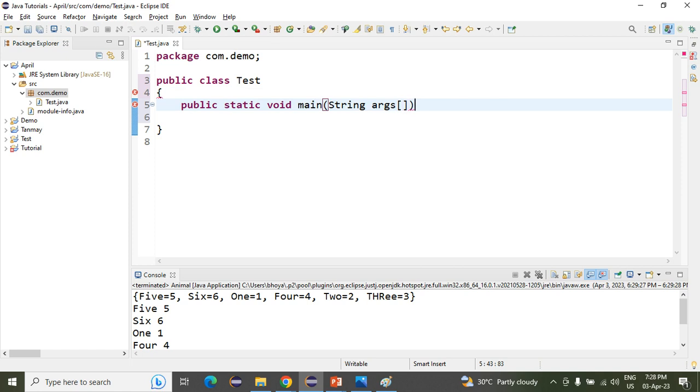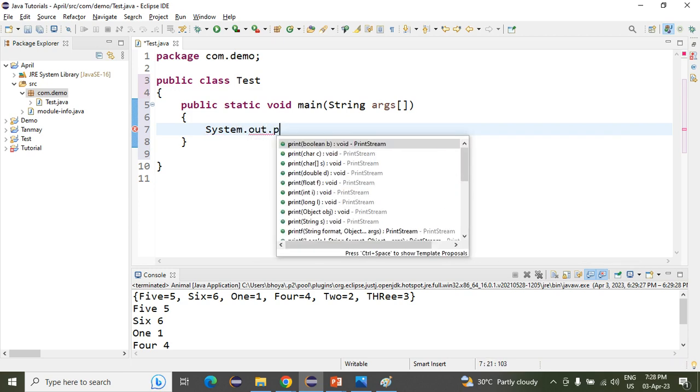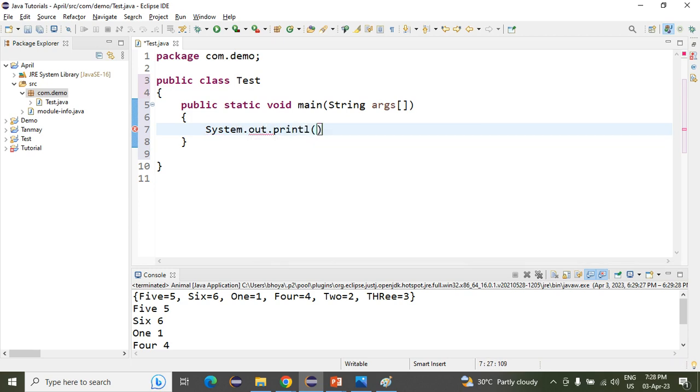After that, we have to write curly braces open and curly braces close. From here our method will start, and here our method will end. Now if I want to print on the console, here is the console. Whatever we want to print on the console, we have to write System.out.println, and if I write "hello world" here and close it, println, sorry,